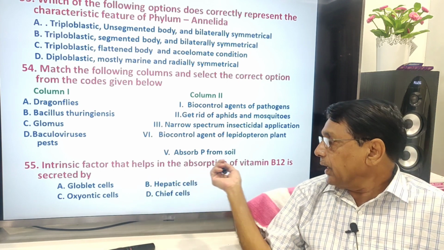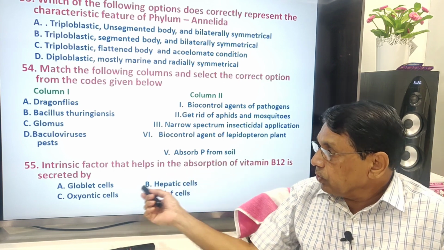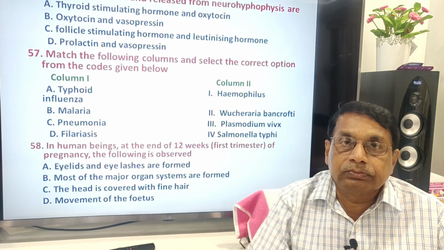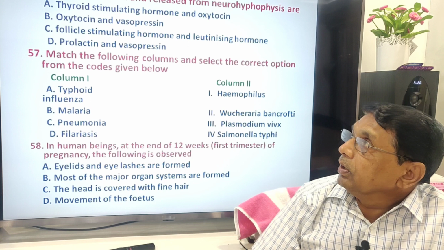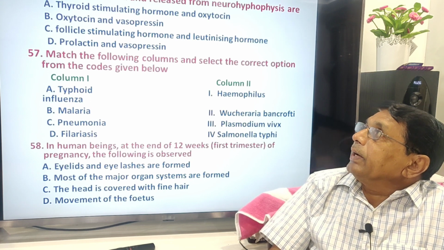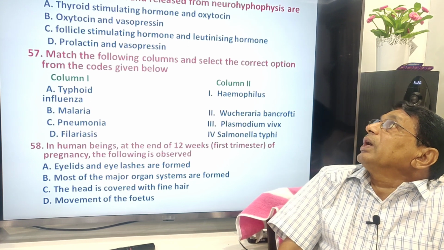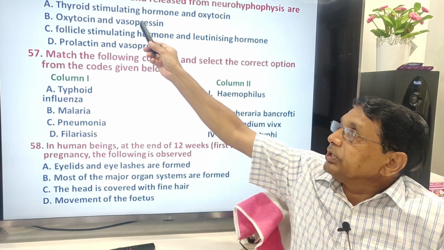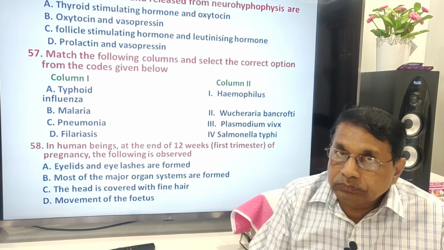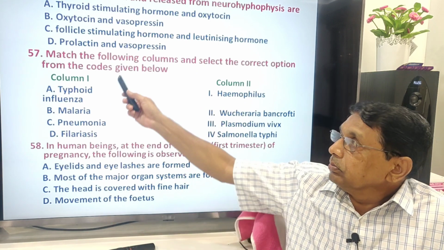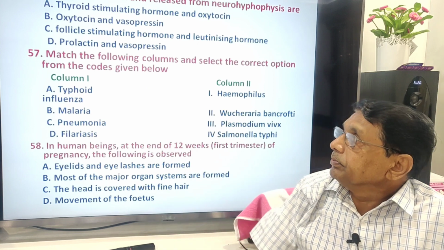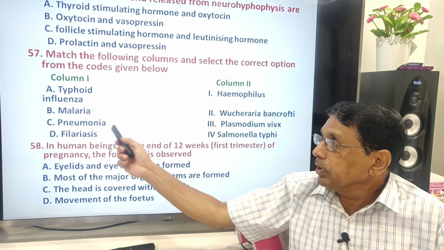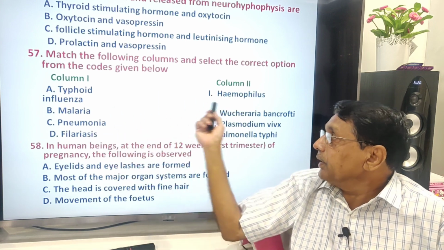Intrinsic factor that helps in the absorption of vitamin B12 is secreted by oxyntic cells. Hormones stored and released from the neurohypophysis are oxytocin and vasopressin. This is an easy question. Typhoid, Salmonella; malaria, Plasmodium; pneumonia, Haemophilus; filariasis, Wuchereria.